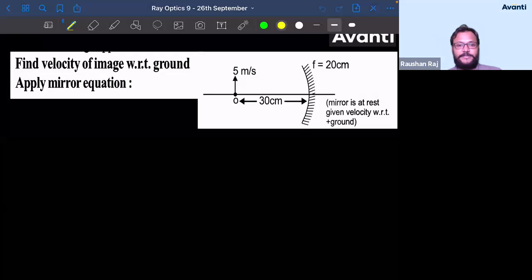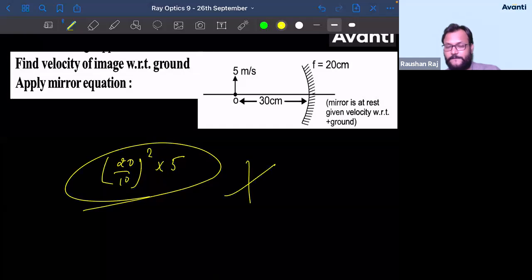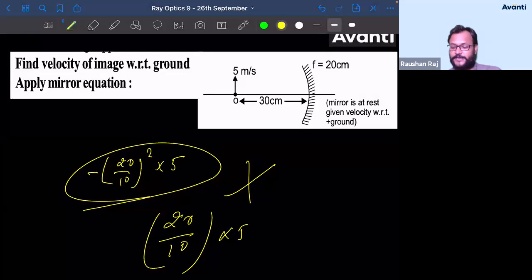So Vishruth has answered 10 meter per second downward. Chetana has answered minus 20 meter per second. Okay. देखते हैं. Narek is saying minus 10 meter per second. Guys, have you done this? If you have done this, this is wrong. Or if you have simply done this, if you have committed a mistake and didn't square it, and then you are giving me the answer as minus 10 meter per second, this is wrong. Completely wrong. Why is this wrong?